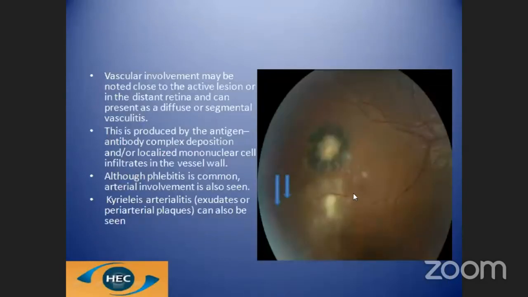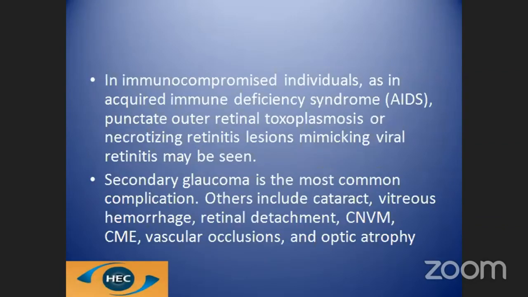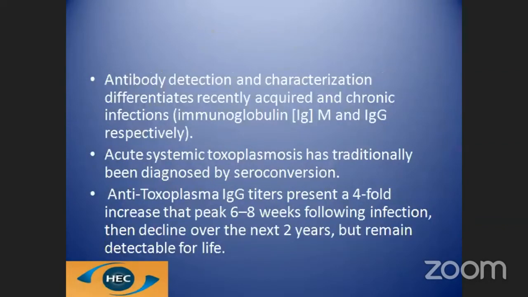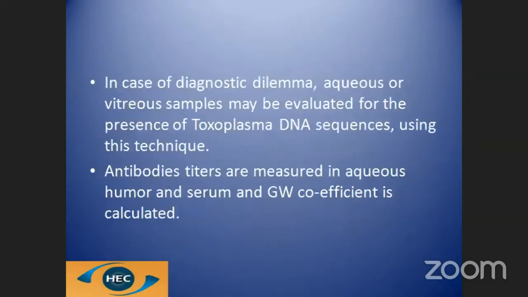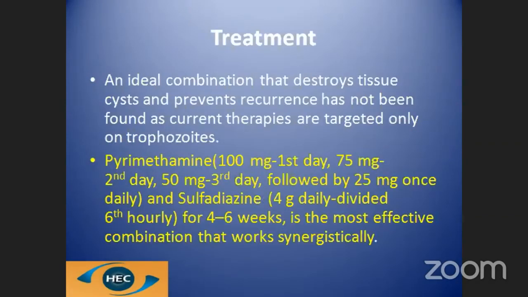Vascular involvement may be there due to the antigen-antibody reaction, and this is called Kyrieleis arteriolitis. Management of toxoplasmosis basically involves use of drugs which should destroy not only the cyst but the trophozoite.